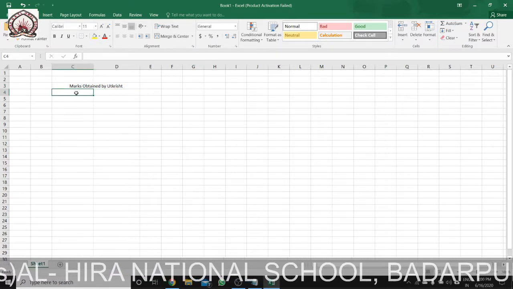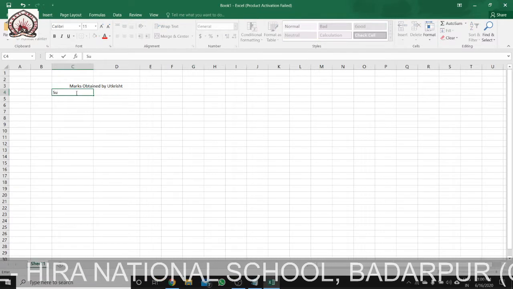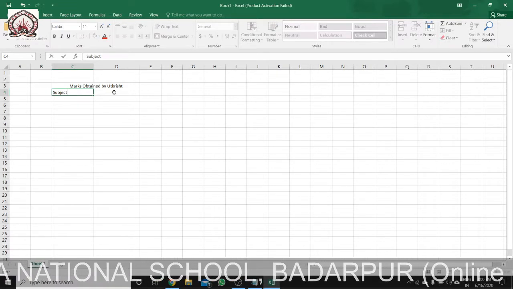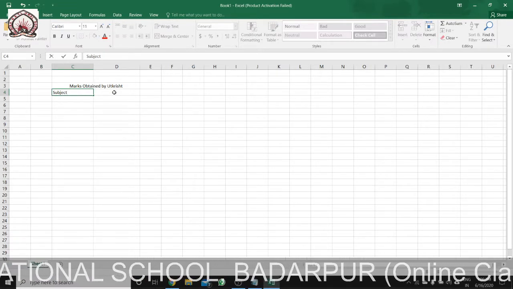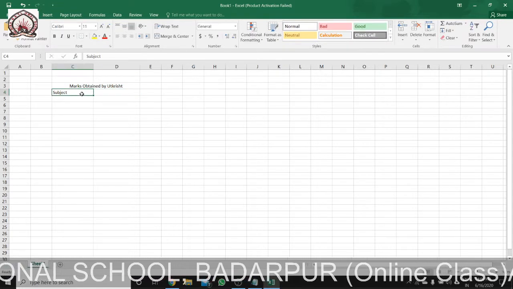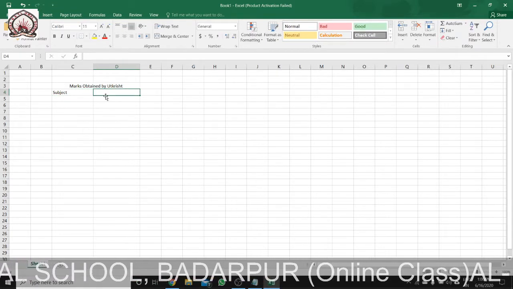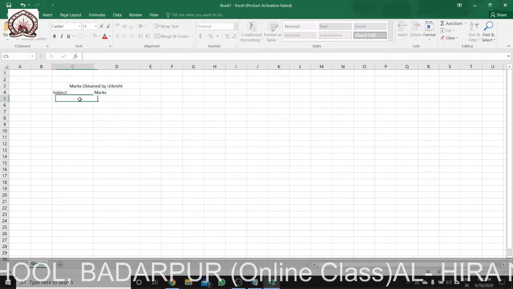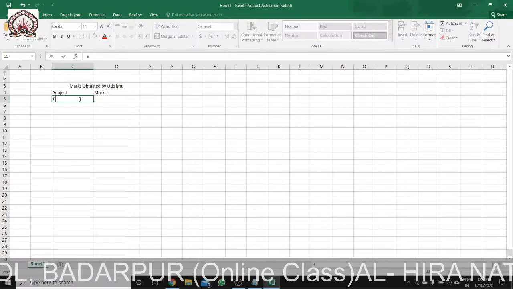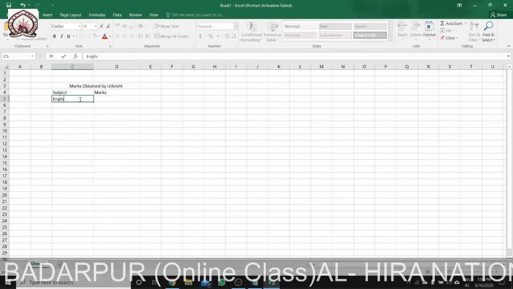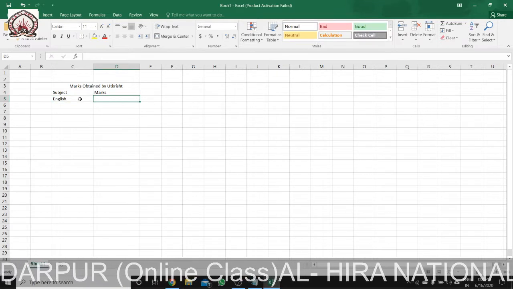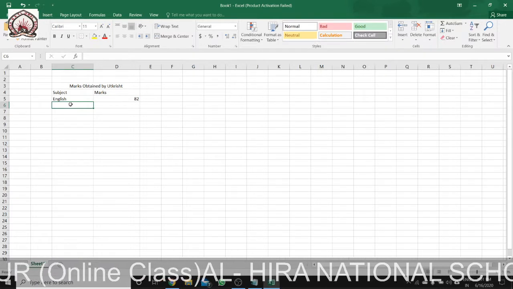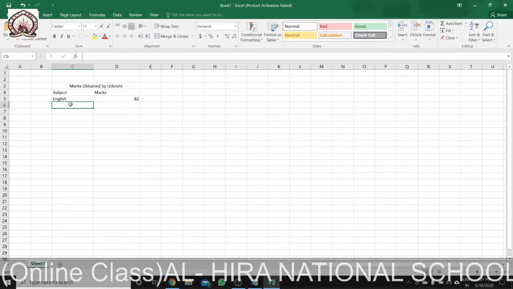Then let me write, say, Subject. In order to go to the next cell, I can use tab, or I can just click, or I can use the arrow. Let me do the first one with tab. I have pressed tab, so on this side is Marks. Then we have English. The marks obtained is 82. See, I am using the tab. Here I will use the mouse.